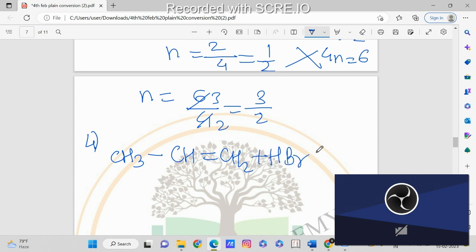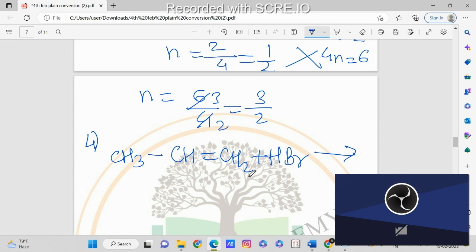Okay. So this reaction we have. Now, which reaction is this? This is one of the very important reactions from the hydrocarbons chapter, that is the Markovnikov's and anti-Markovnikov's rule. Okay, reaction involving this rule. So now we are having this alkene or the unsaturated hydrocarbon, and to that we are adding HBr.